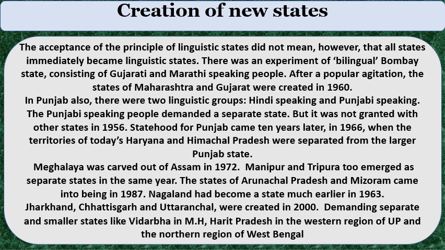Creation of new states. So far we have discussed reorganization of the states. On the recommendations of the States Reorganization Commission, in 1956, the 7th Constitutional Amendment Act was passed. The Amendment Act created 14 states and 6 union territories. Now we will see how 14 states became 28 states. What are the new states later created?